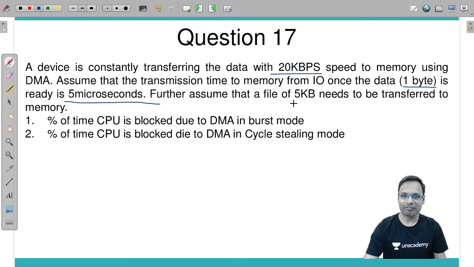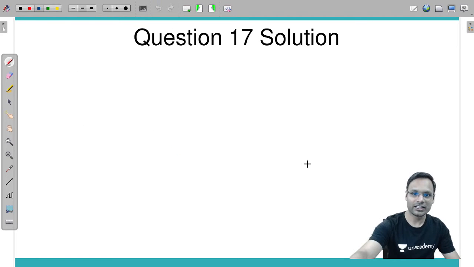Further assume that a file of 5 kilobytes needs to be transferred to memory. Then what percentage of CPU is blocked due to DMA in the burst mode and, due to DMA, in the cycle stealing mode.